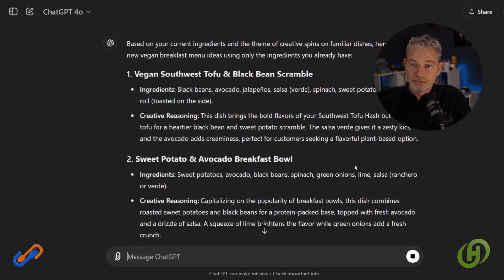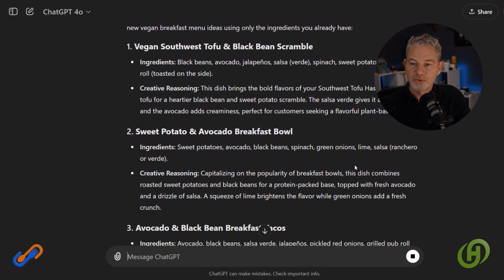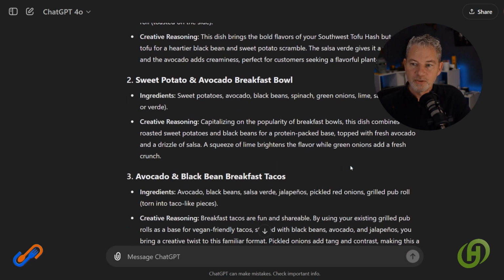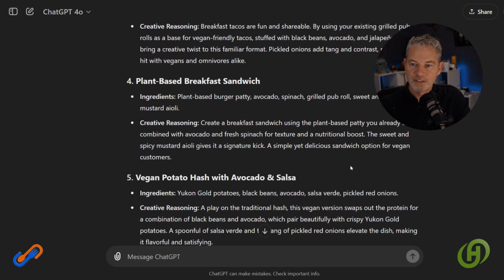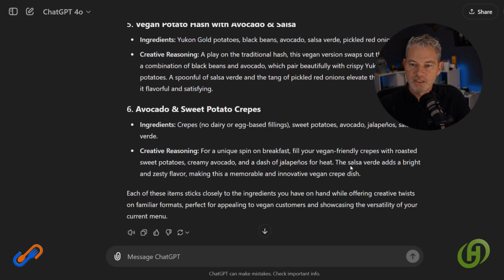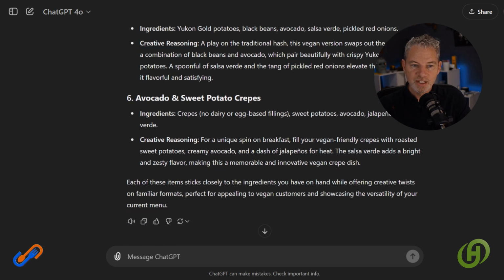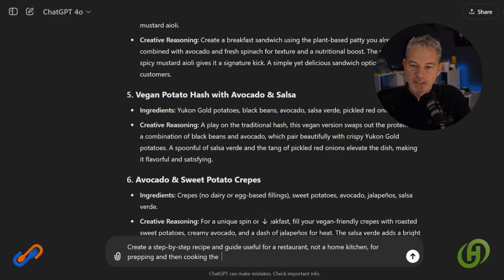Let's see what it's offering. Vegan Southwest tofu, right there. Black bean scramble. There is no tofu on this. Sweet potato and avocado breakfast bowl. Avocado and black bean breakfast toast. Plant-based breakfast sandwich. Vegan potato hash with avocado and salsa. And avocado and sweet potato crepes. I think that the dish that I want to go with today is going to be the vegan potato hash with avocado and salsa. And so here's what I've done.